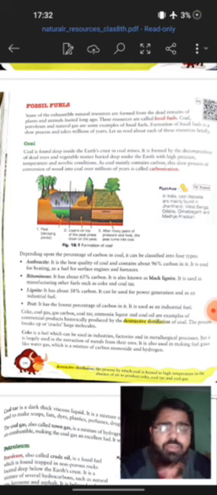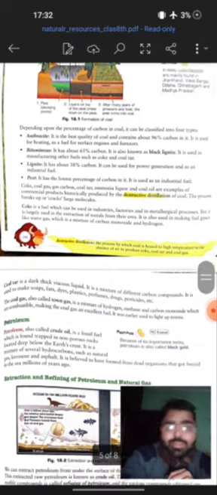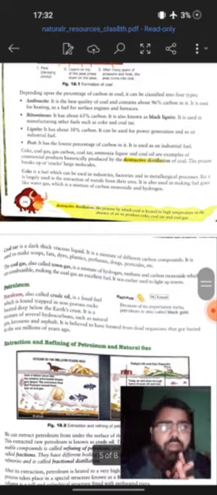Then there is a process called destructive distillation. That is when we burn the coal in the absence of oxygen, and several products are formed. There is coke, then you have coal gas, coal tar and so on. Those are obtained by destructive distillation, which is nothing but the burning of coal in the absence of oxygen.